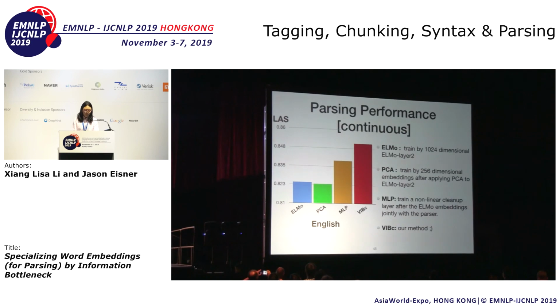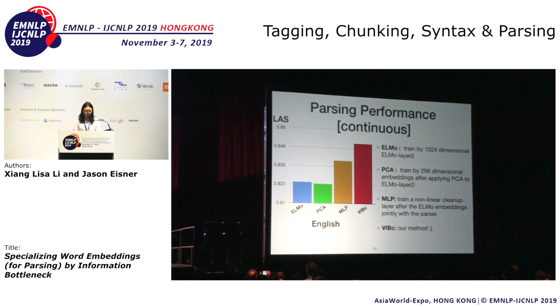So we compare to 3 baselines in terms of parsing accuracy for the continuous case. PCA in green is task agnostic, and it doesn't really help the blue baseline of ELMo. MLP in yellow is like our method. It helps ELMo, but it keeps the same amount of information for every token, whereas our method in red keeps Oscar happy. So our method outperforms the 3 baselines.